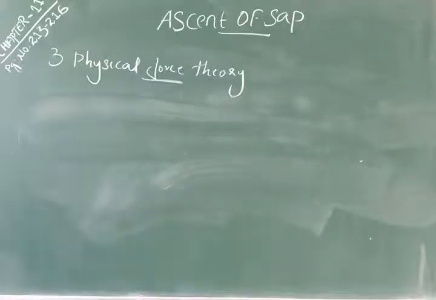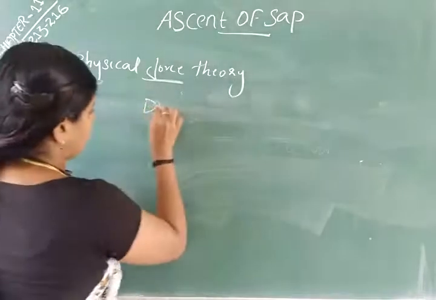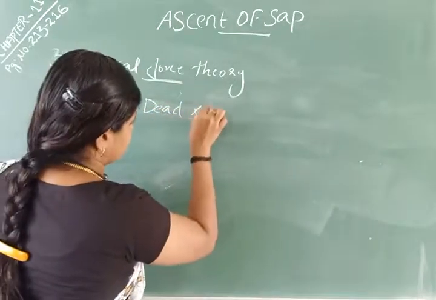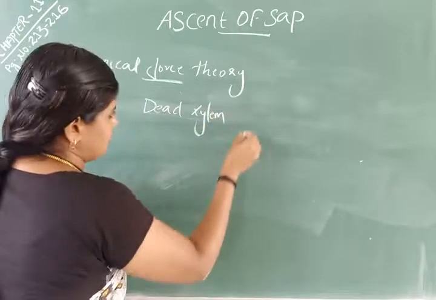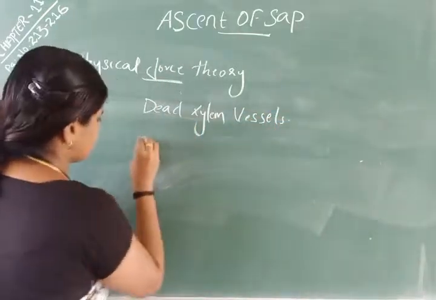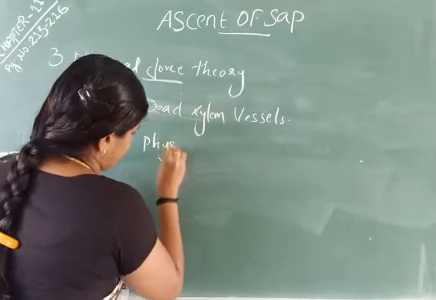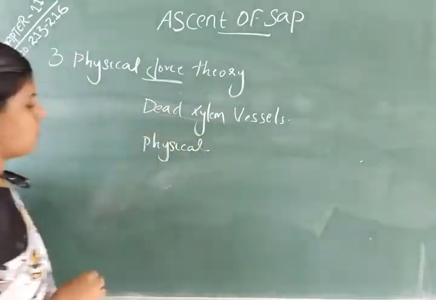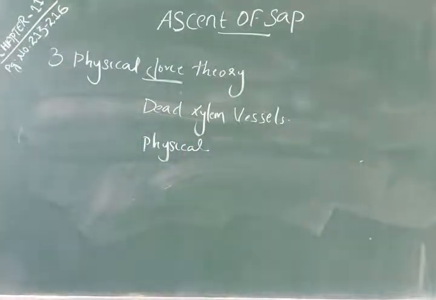So, ascent of sap is through dead xylem vessels. There is no need of living cells and the energy is physical. So physical force of energy is required for the ascent of sap. And the physical force theory is of 3 types. First one, capillary theory.